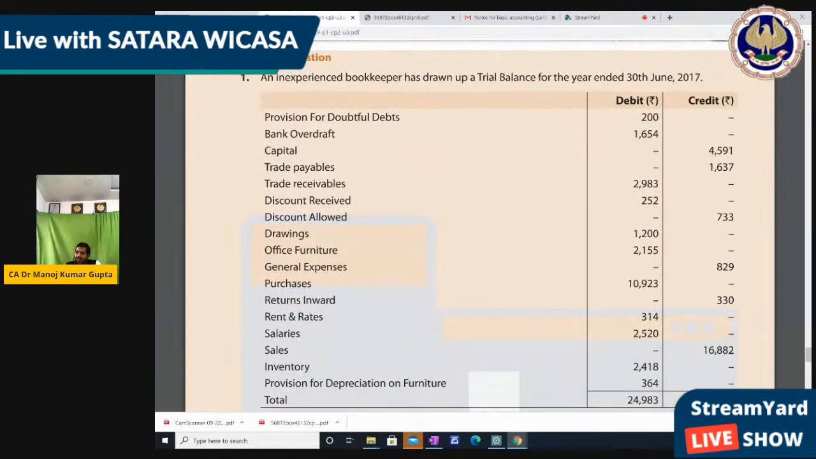An experienced bookkeeper has drawn up the trial balance for the year ended 30th June 2017.